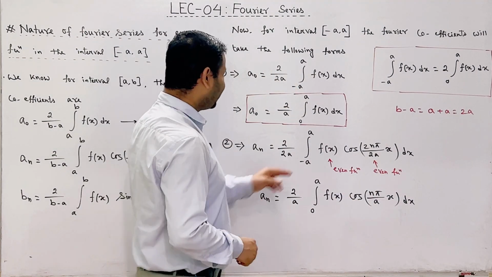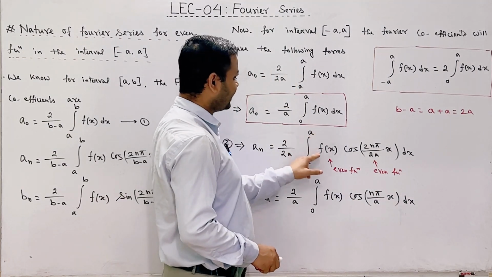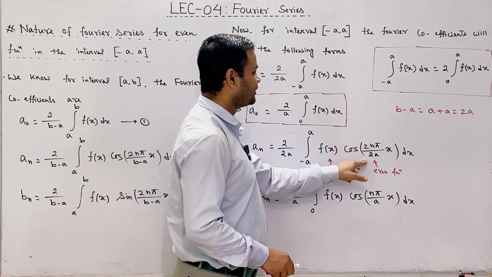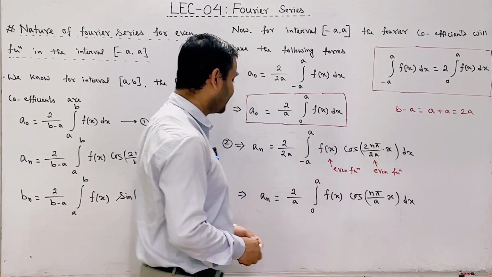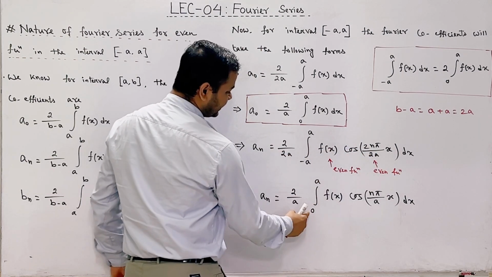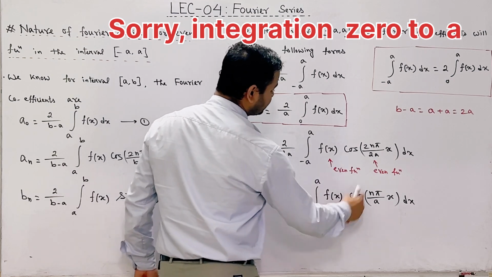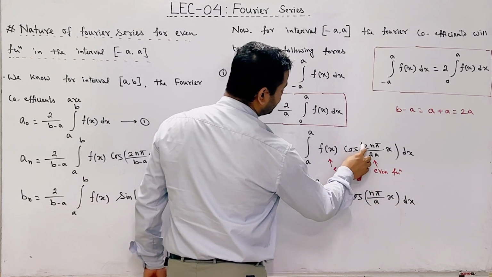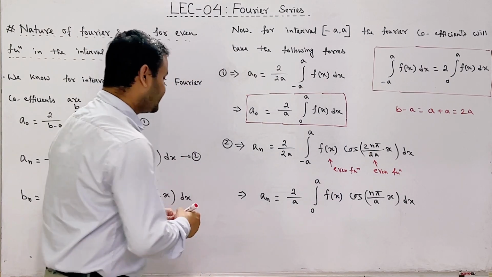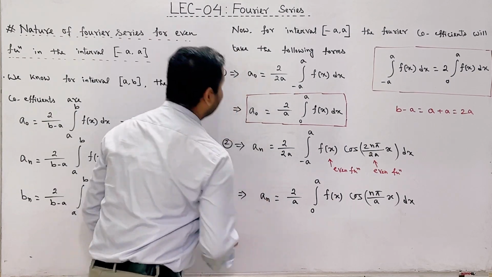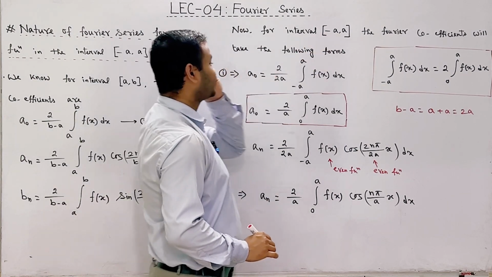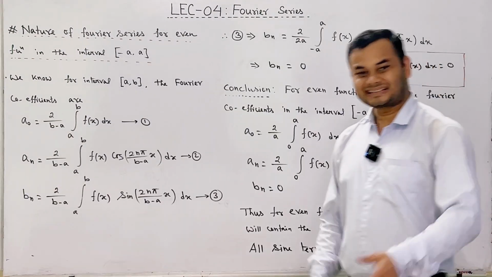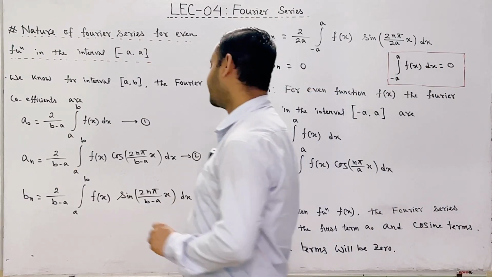So for this case this integral minus a to plus a f of x cos twice n pi divided by twice a into x dx can be written as 2 into integration 0 to a f of x cos n pi by a into x dx, because here 2 cancel out. So this is the value of a n when the interval is minus a to plus a and the function is even function. Next let us find out the third Fourier coefficient.